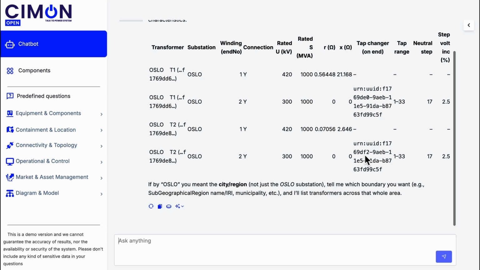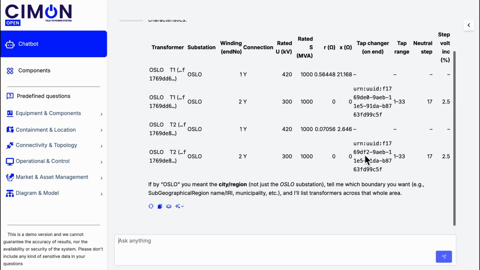But this goes far beyond simple lookups. The chatbot understands the CIM model. It knows that a power transformer sits inside an equipment container, that substations contain voltage levels, that voltage levels contain bays, and also makes smart use of custom-inferred properties such as part transitive to navigate the graph on your behalf.